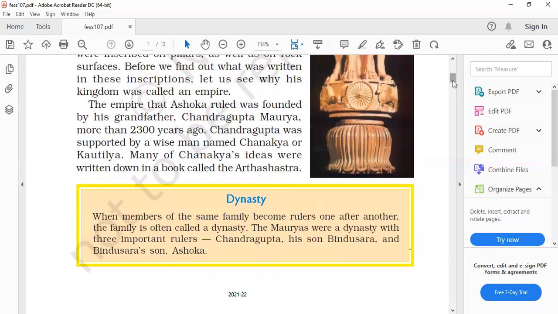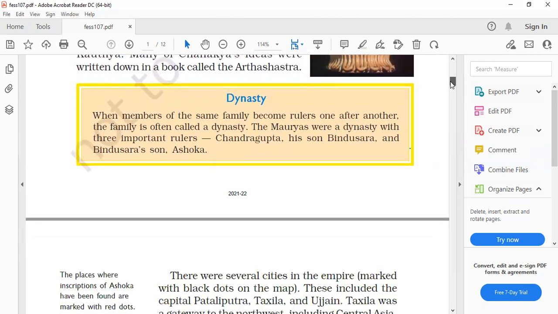Then, what do you mean by dynasty? When members of the same family become rulers one after another, the family is often called a dynasty. So if you are asked to define dynasty or anything, remember you have to write the entire box, because as you learn about the Maurya dynasty, you have to give a few examples of the son and then the descendants also. Okay. So next, move to the next page.